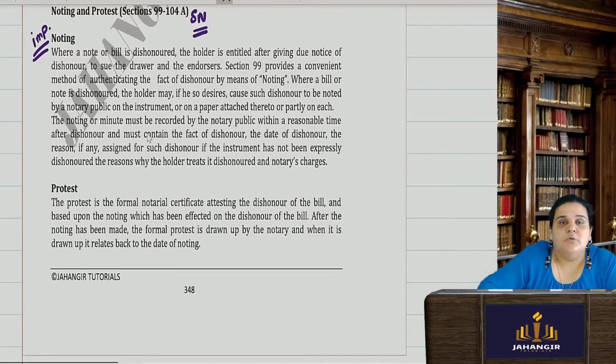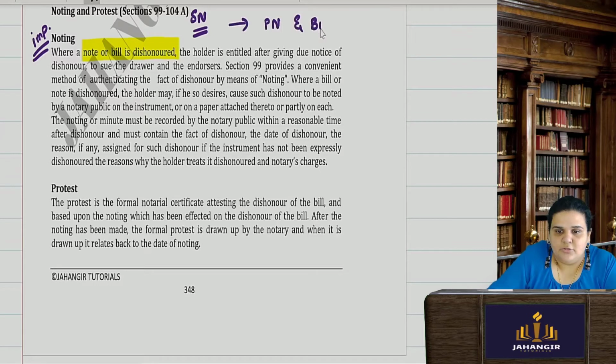Alright, so what is a noting? Where a note, promissory note or bill. Here, noting and protest, I am talking only about two things: promissory note and bill of exchange. Only if these two are dishonored. For a check, if there is a dishonor of check, meaning bounce of check, there is another remedy. Noting and protest is for promissory note and bill of exchange only.